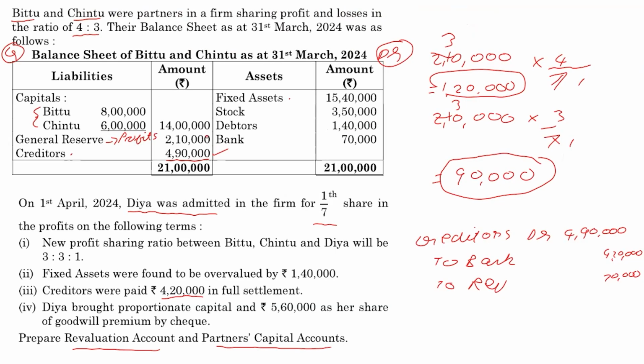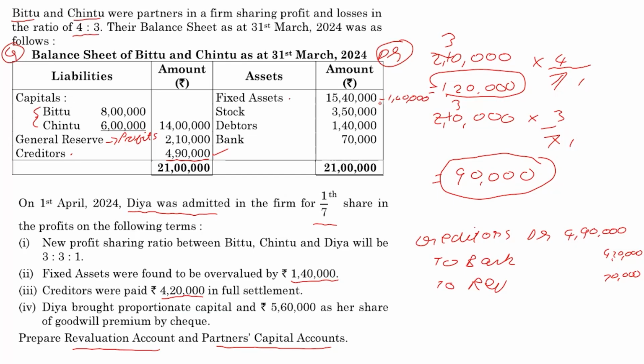Okay. And with that, I'm done with everything here. On the liability side, on the asset side, they're telling us it is to be revalued. Sorry, it is overvalued by 1 lakh 40. That means it has to be reduced from 15 lakh 40 to 14 lakhs. I have to subtract 1 lakh 40.